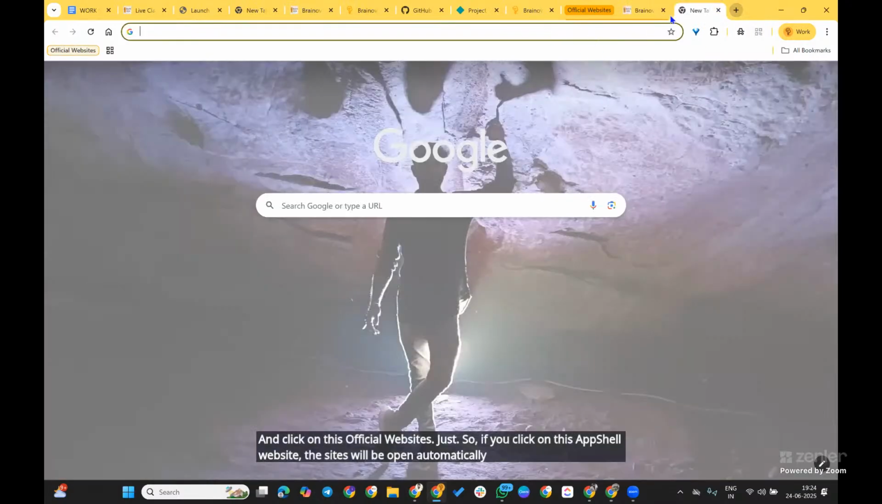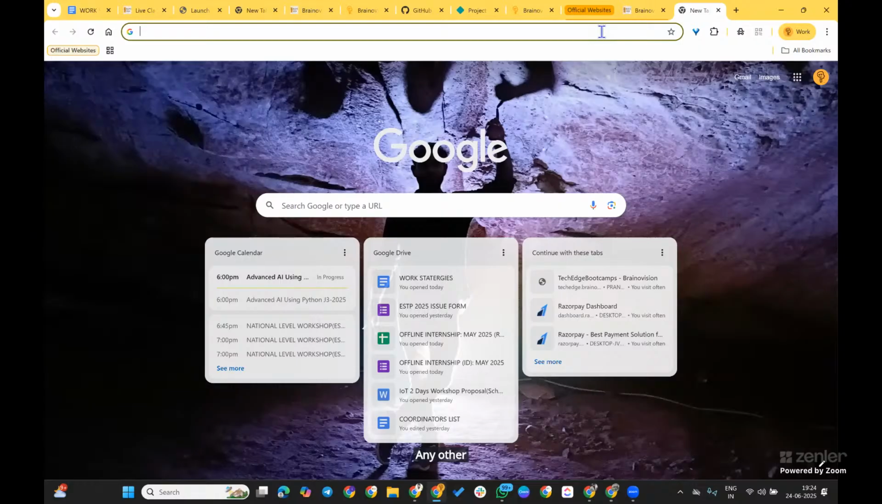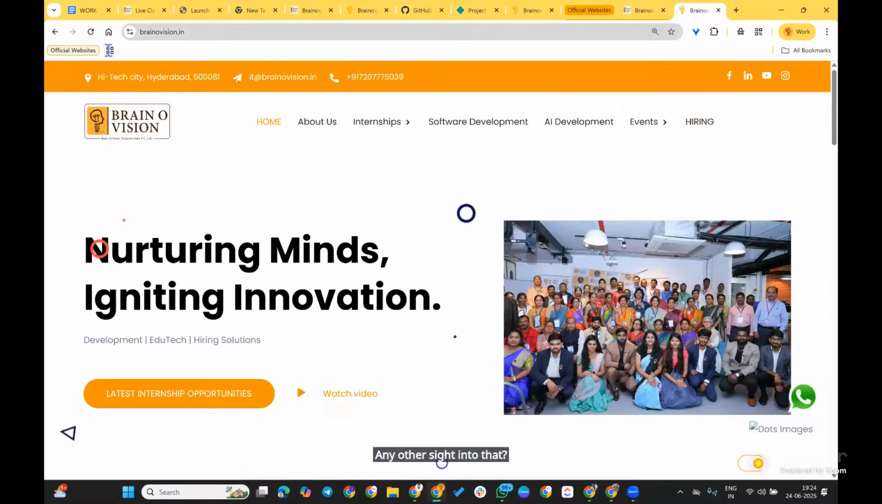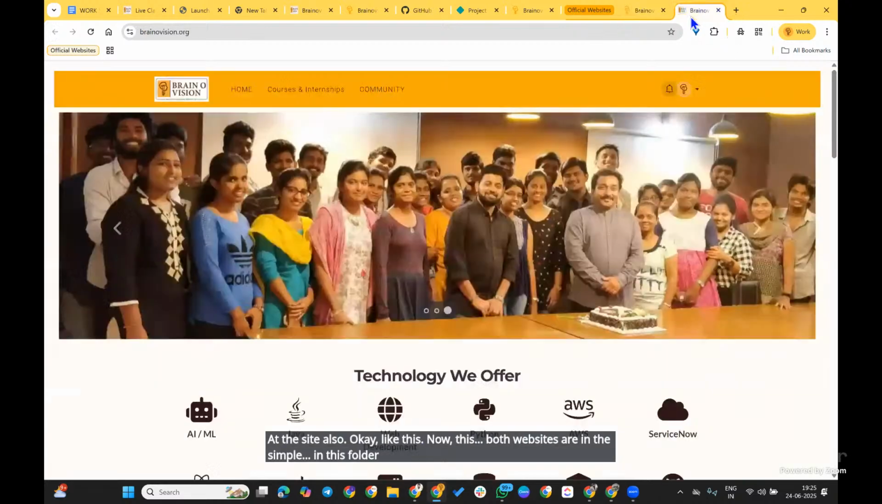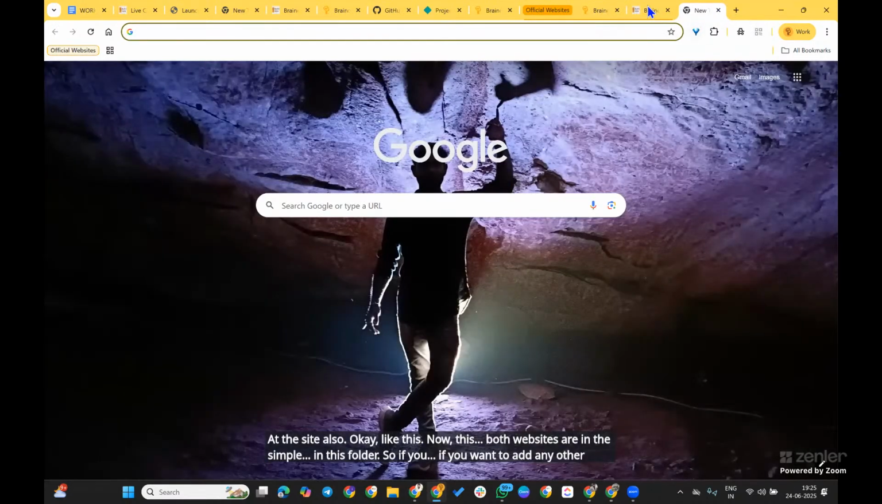And if you want to add any other site into that, you can add the site also, like this. Now these two websites are in this folder. If you want to add any other also, simply drag like this.